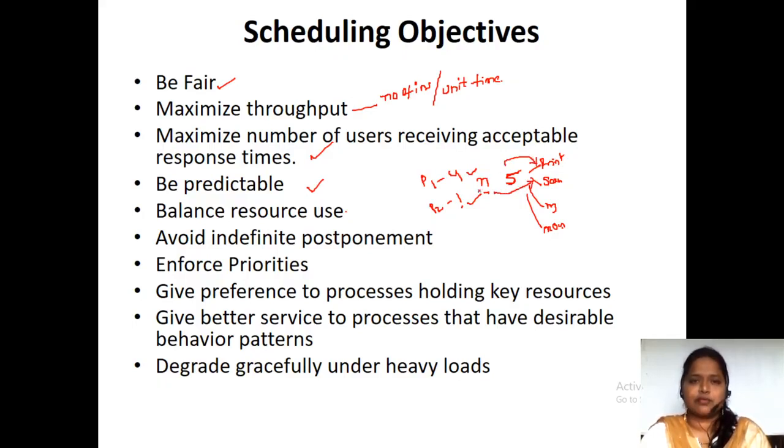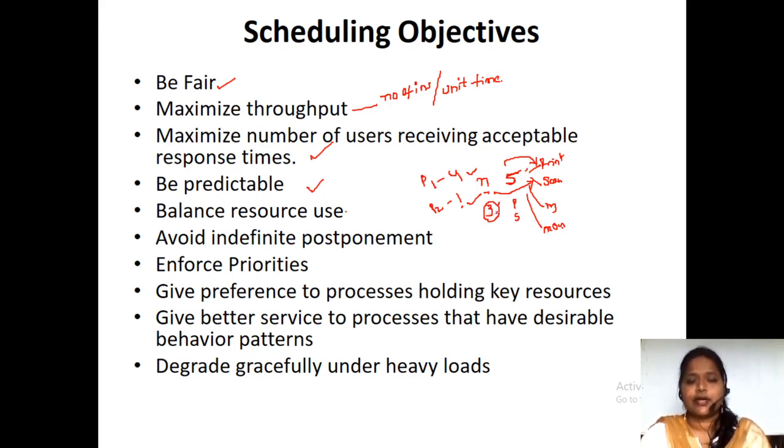The main objective is to utilize the resources in a better way. Suppose 3 tasks are in need of the printer and scanner.